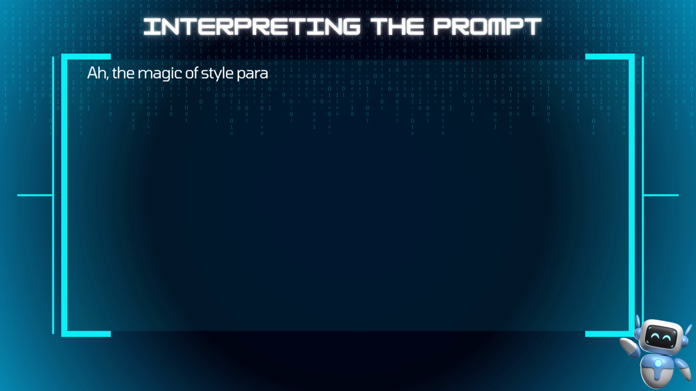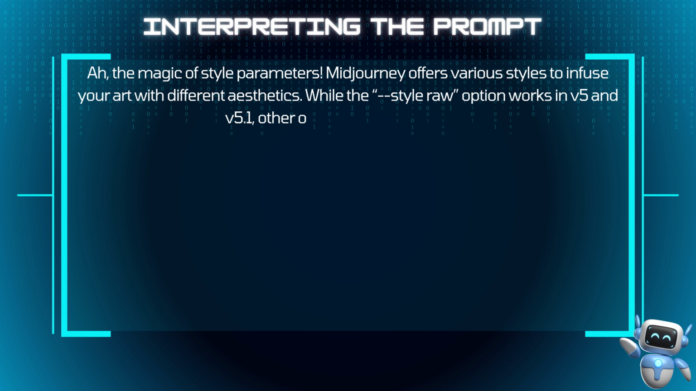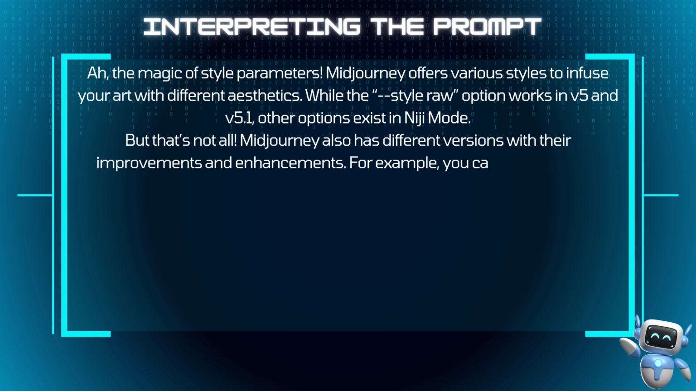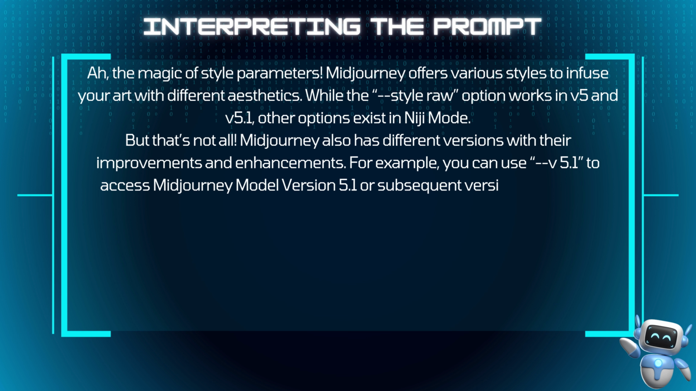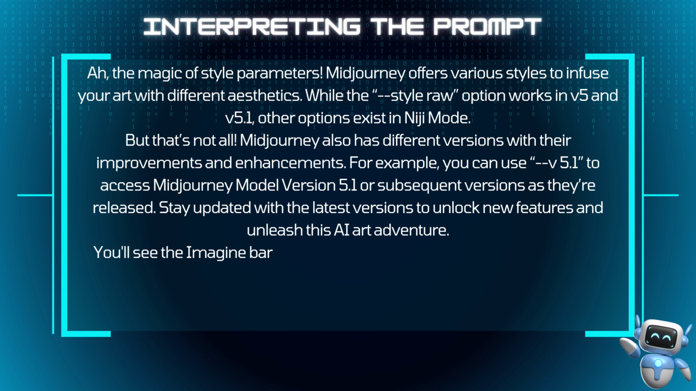The magic of style parameters. Midjourney offers various styles to infuse your art with different aesthetics. While the Style Raw option works in V5 and version 5.1, other options exist in Niji mode. But that's not all. Midjourney also has different versions with their improvements and enhancements. For example, you can use V5.1 to access Midjourney model version 5.1 or subsequent versions as they're released. Stay updated with the latest versions to unlock new features and unleash this AI art adventure.